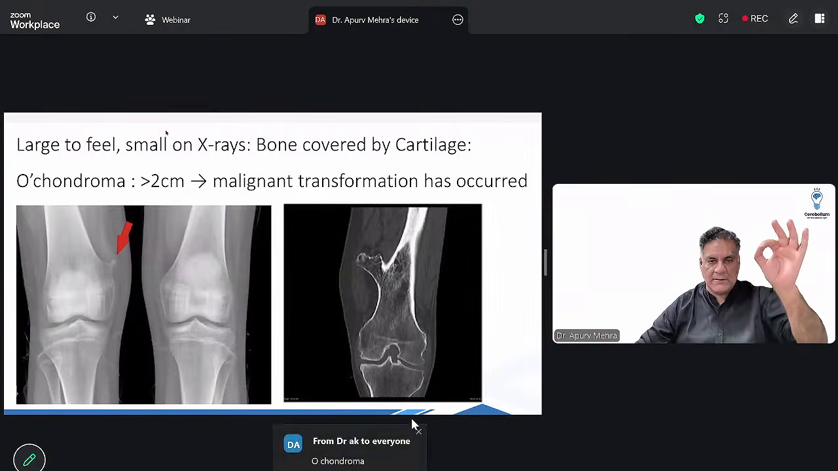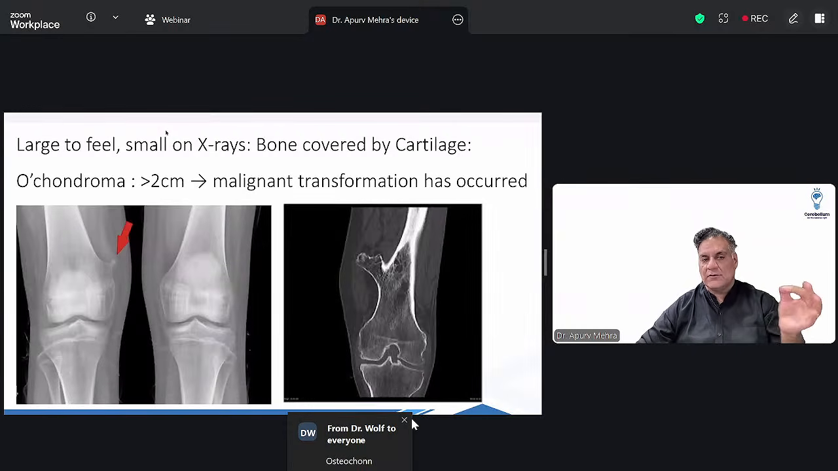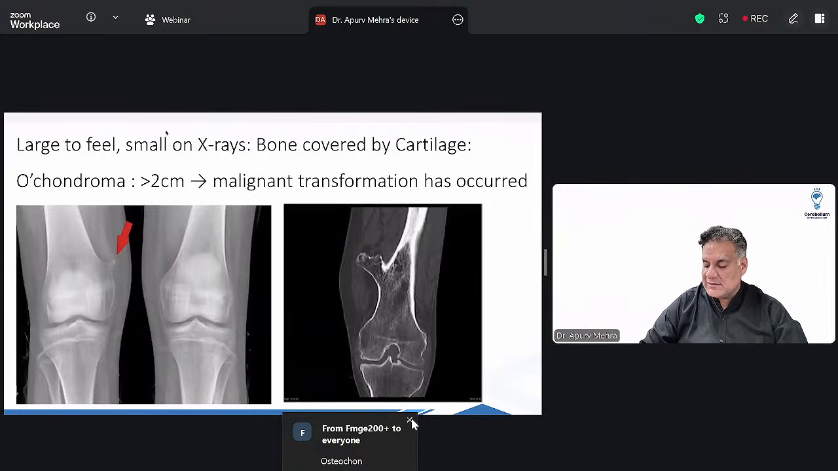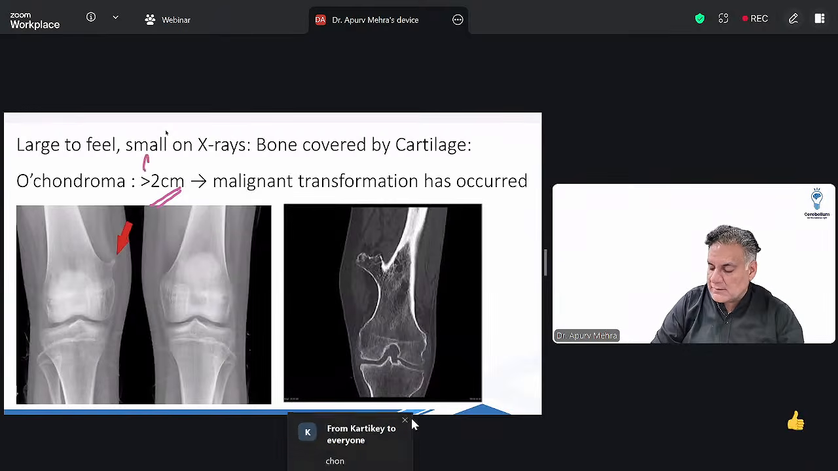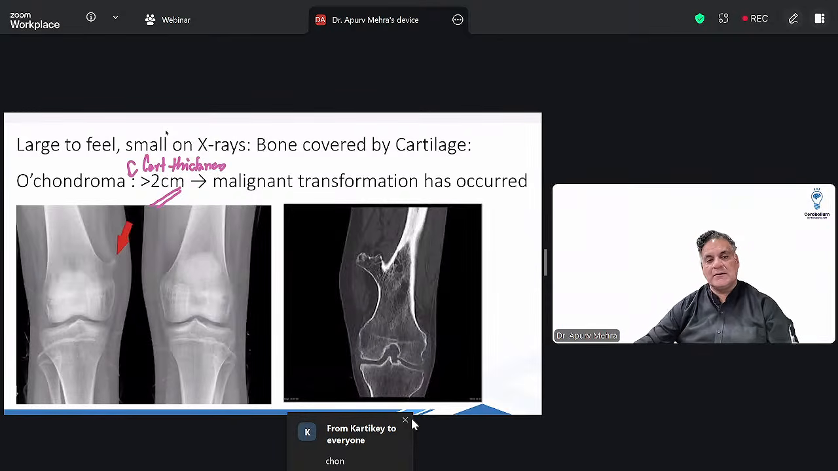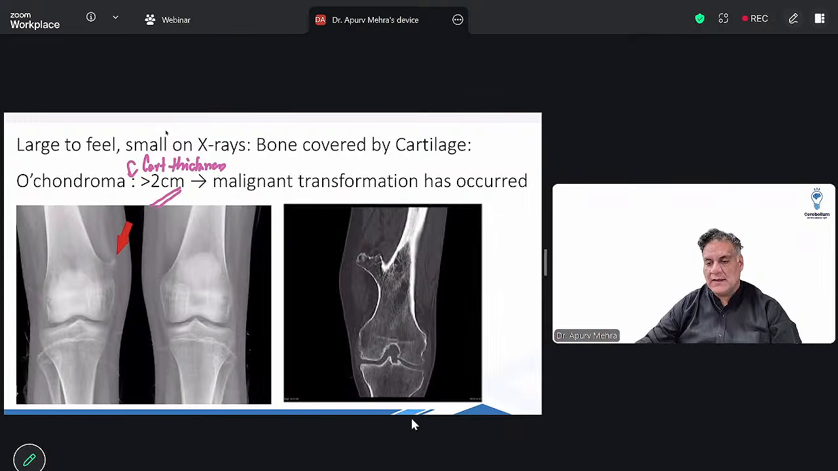So it's a bone covered by cartilage. It's called osteochondroma. If the lesion size is more than 2 centimeters on MRI, it means that malignant transformation has occurred. So what is more than 2 centimeters? Cartilage thickness, because cartilage cannot be seen on X-rays or on CT scan. So if the cartilage thickness is more than 2 centimeters on MRI, this is malignant transformation. This is osteo, meaning bone covered by cartilage, chondroma.